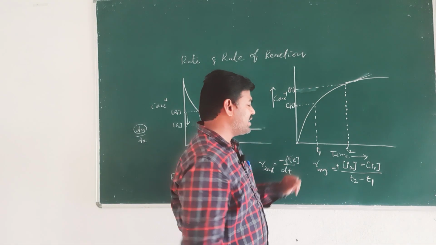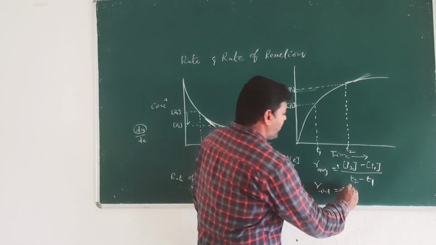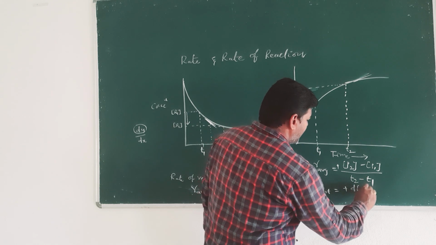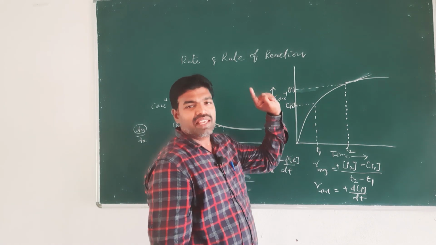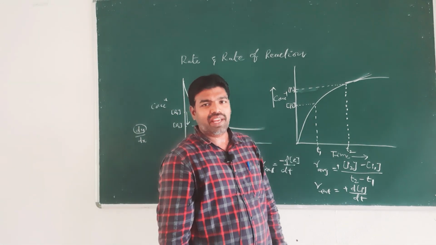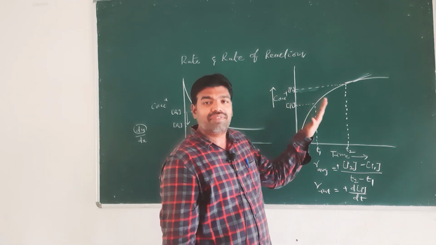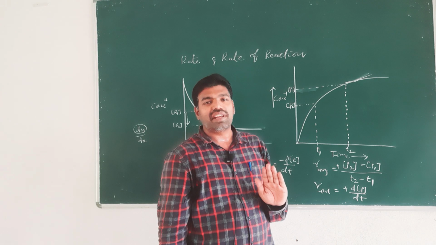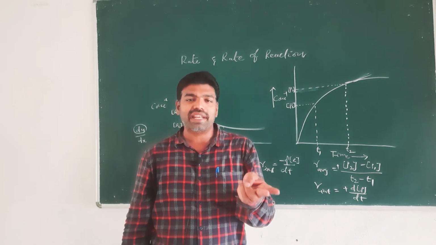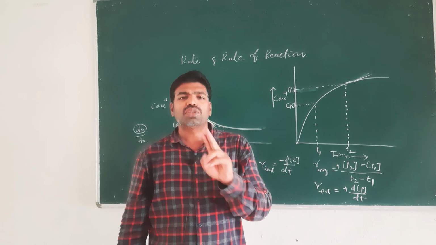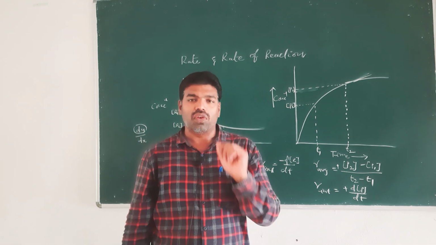That gives the instantaneous rate, that is, R instantaneous is equal to plus d by dt of the concentration of products. The slope of this curve gives the instantaneous rate, and concentration change with time taken for that change gives the average rate. So these are the two different terms, average rate and instantaneous rate. Usually we go through the instantaneous rate always, right?